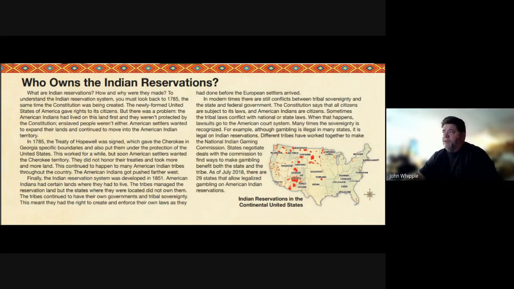The Constitution says that all citizens are subject to its laws, and American Indians are citizens. Sometimes the tribal laws conflict with national or state laws. When that happens, lawsuits go to the American court system. Many times the sovereignty is recognized. For example, although gambling is illegal in many states, it is legal on Indian reservations.